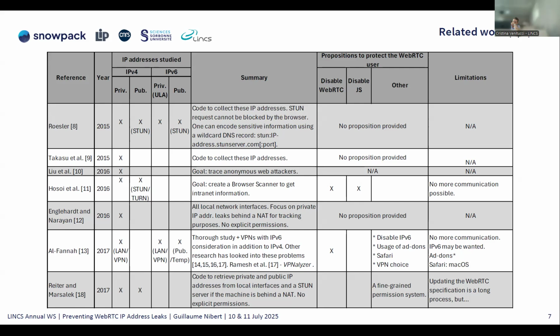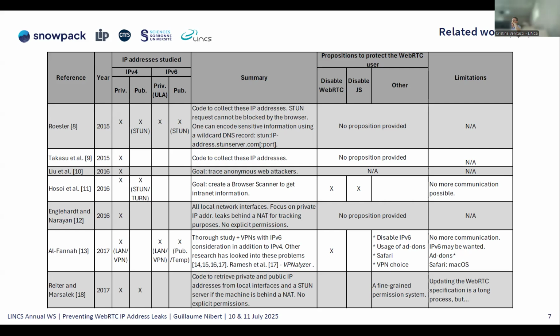Safari is only available on macOS, so you have to buy a Mac to be more protected. Apparently, we show that on Safari there are still some problems. Reiter, Marsalek, Engelhardt and Narayan stated two things that are very important. One thing is that there is no explicit permission to give all of this list of IP addresses to this signaling server and then to Bob.